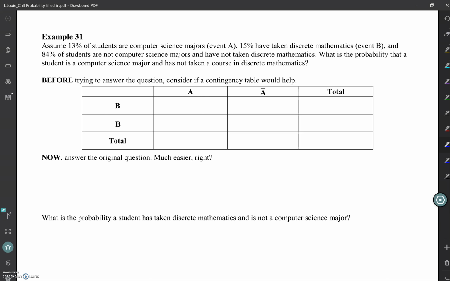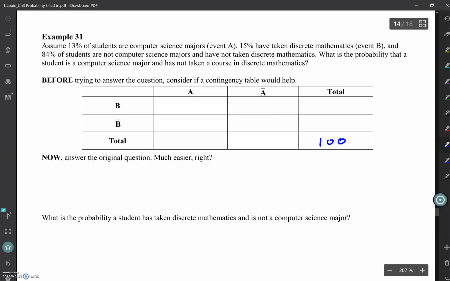And we want to know the probability that a student is a computer science major and has not taken the course in discrete mathematics. So before we answer that question, I want to fill in the table and collect all this information. Since we're talking about percentages, I know that in total, I should have 100% of information, right? I don't have that exactly right now, but I should.